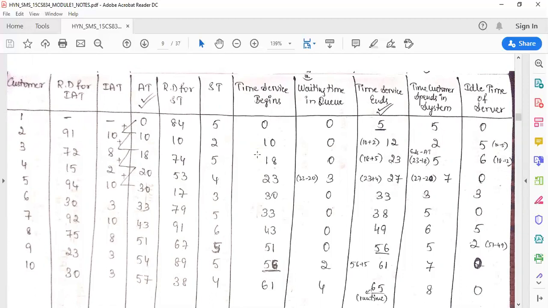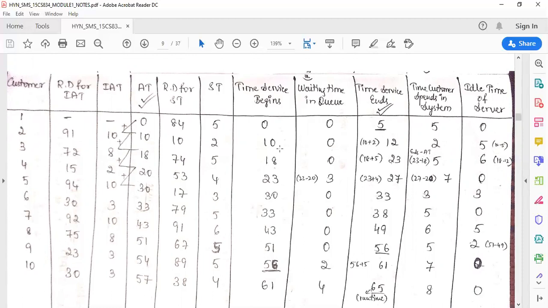Coming to the second line, when the server is free, you always have to keep an eye on the time that service ends. Service ends at 5. Now for the second customer, the arrival time is 10, so I have to start at 10. Even though the server is free at 5, the customer is coming at 10, so I will start at 10. So there is idle time of the server, and I have to write that. The server was idle for 5.